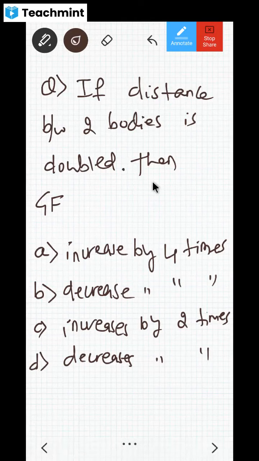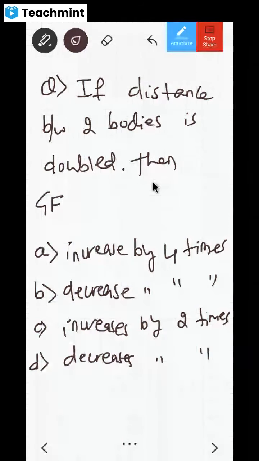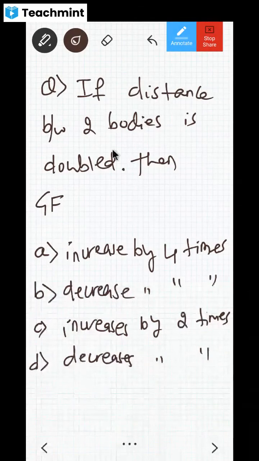B, sir. B is correct, I think. We'll see this. What is happening if the distance between two bodies is doubled? You understand the meaning of doubling? If it is 2, you have to make it 4; 3 means 6, 10 means 20, like that. Let us try to understand this.